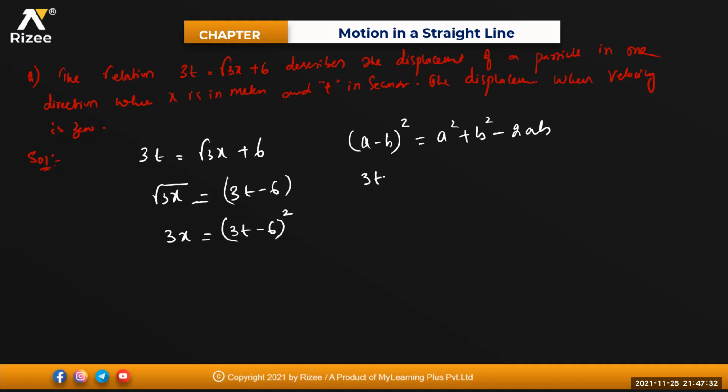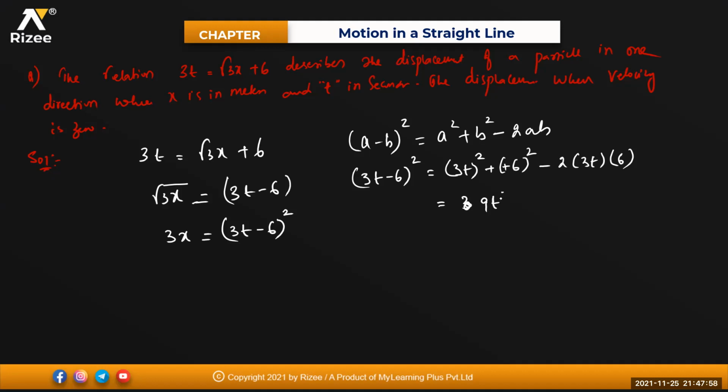So here it is (3t minus 6) whole square. That means (3t) square plus (minus 6) square minus 2 into a, where a is 3t and b is minus 6. I can directly write it out.